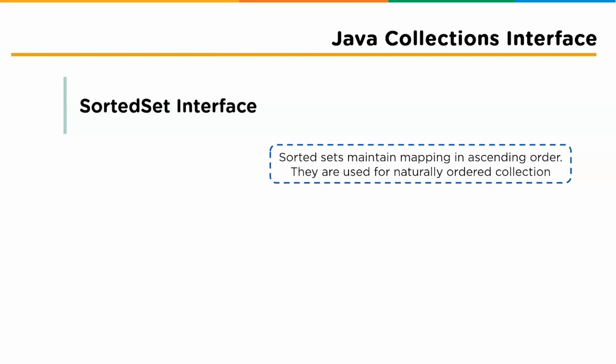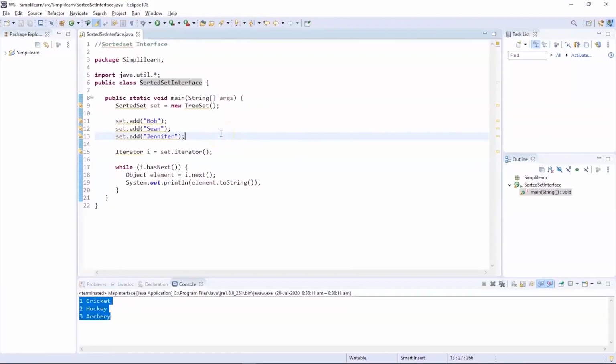For a better understanding, let's check out an example based on the SortedSet interface. You can see the program on my screen is an example for the SortedSet interface. Here we are going to add Bob, Sean, and Jennifer into our set and print the same. Let's try to execute this program and see the output.